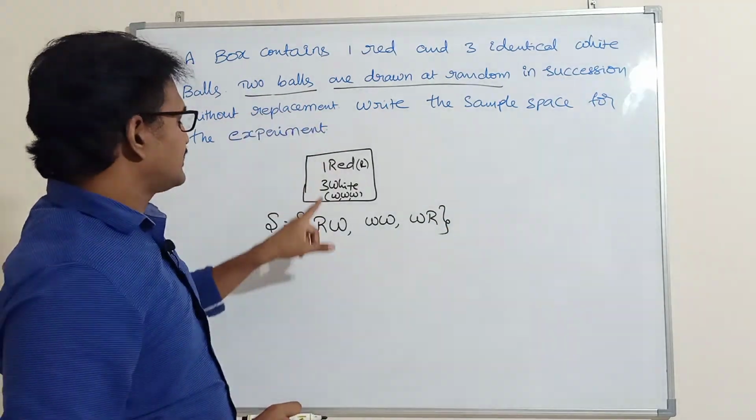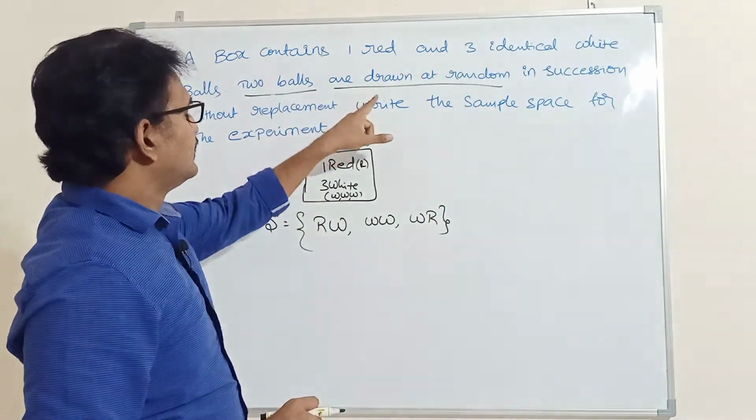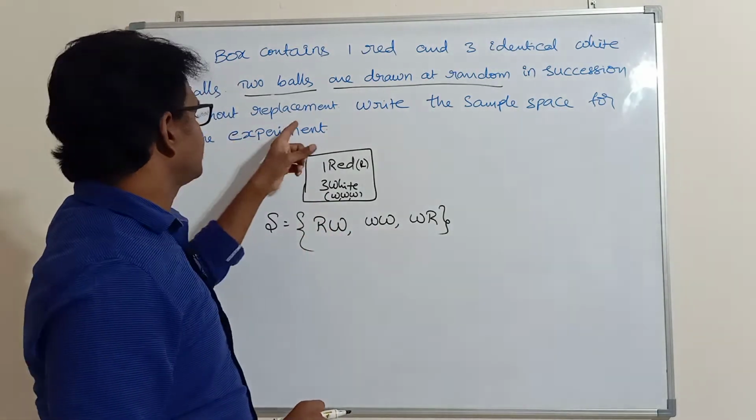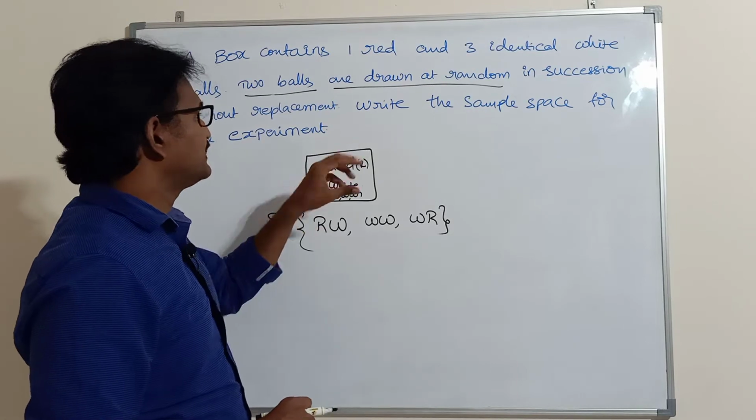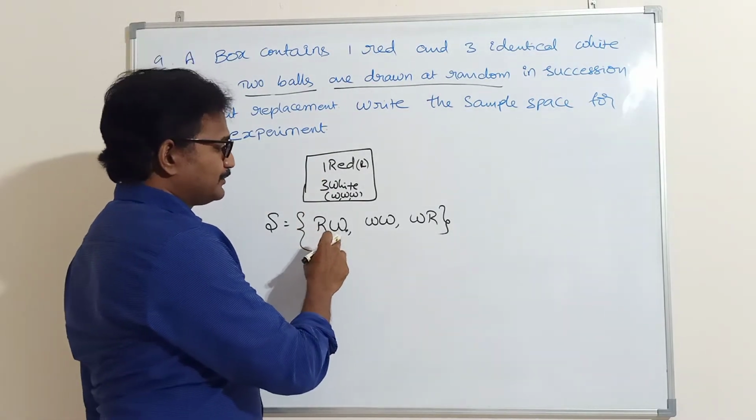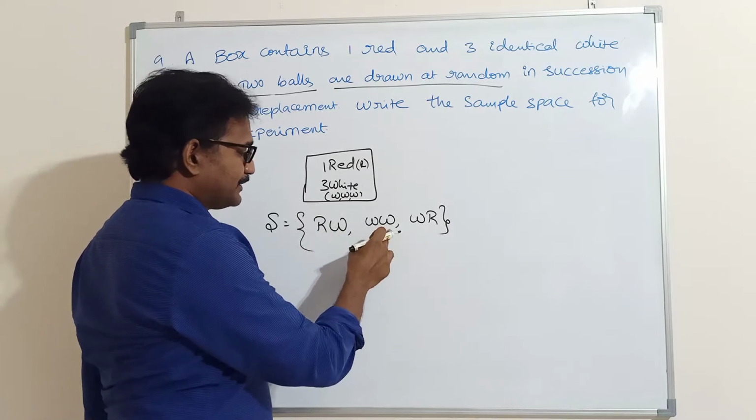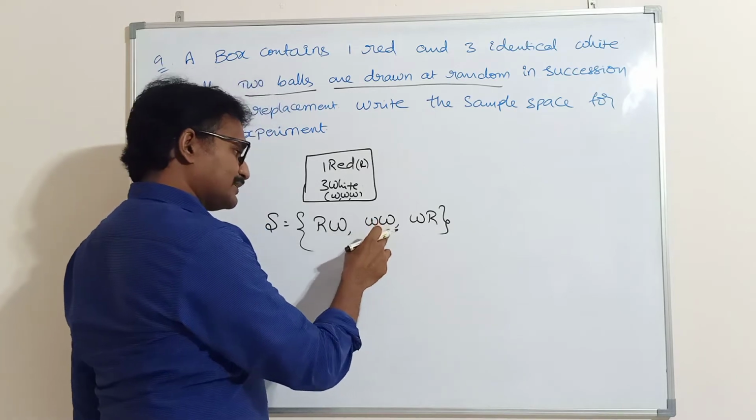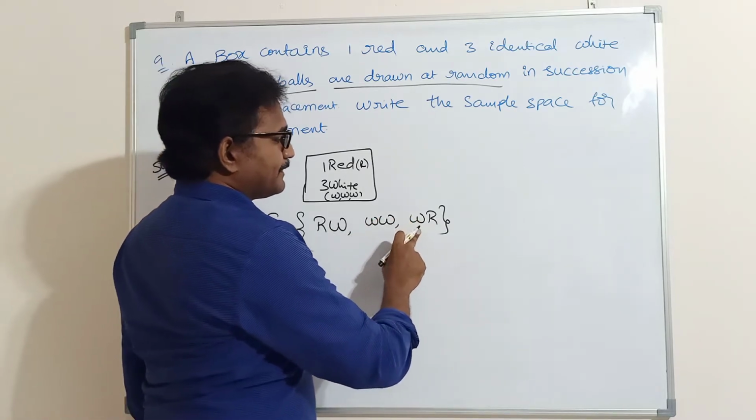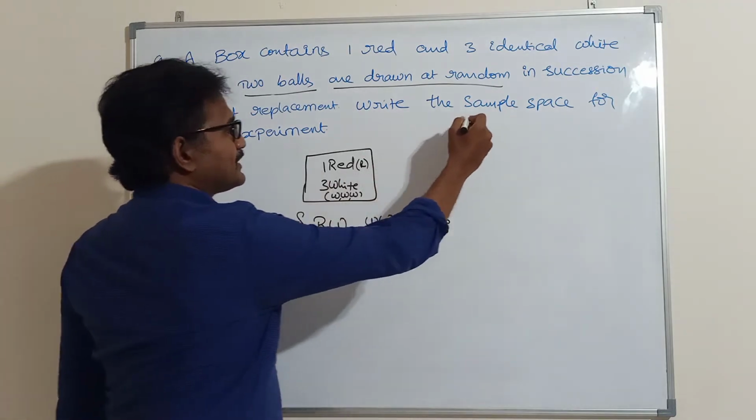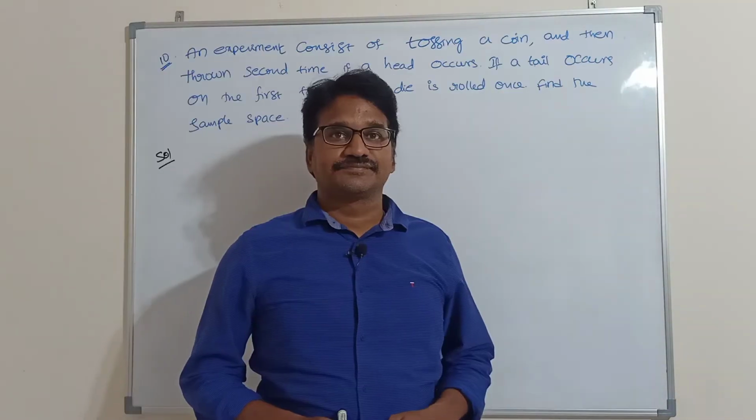So two balls are drawn. That means either red white, or white white, or white red in succession without replacement. Write the sample space for this experiment. Means two balls either red white: first ball is red, second ball is white, or first ball is white, second ball is also white, or first ball is white and second ball is red. This is the sample space for this experiment.